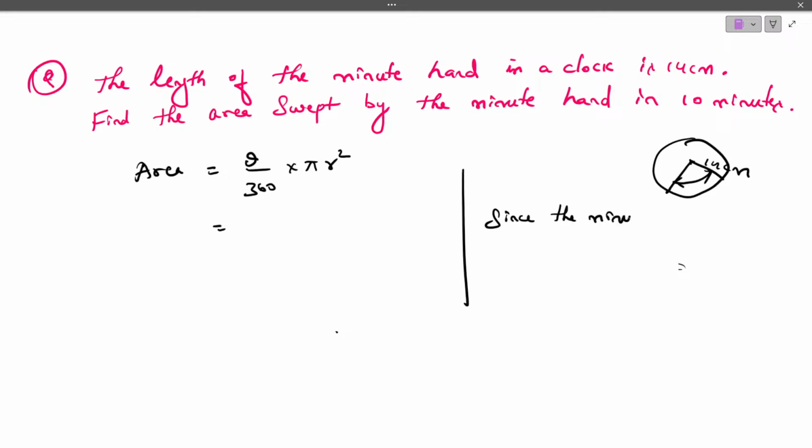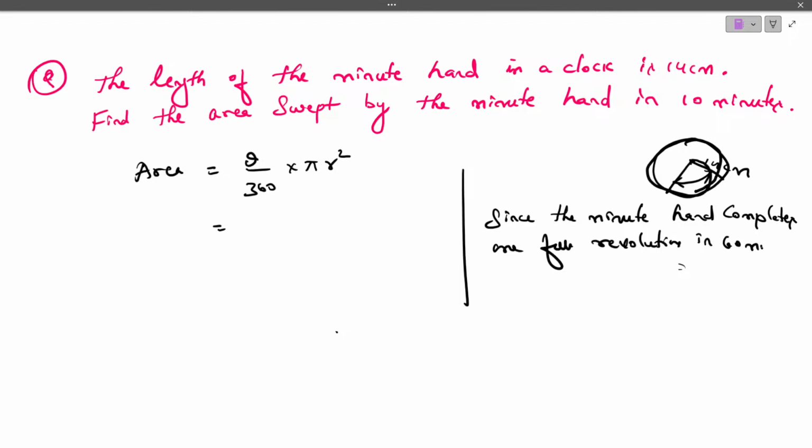Since the minute hand completes one full revolution, remember, if the minute hand is revolving one complete cycle, then it is said to be 60 minutes. If the minute hand rotates one complete time, that means one complete rotation has moved in 60 minutes, then we call it 360 degree.